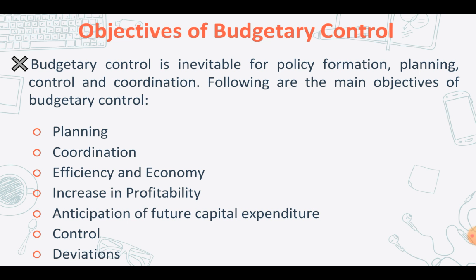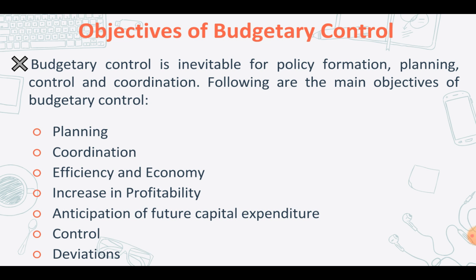And then the next point, it helps to increase profitability because costs are going to be controlled and reduced with the help of the budgets. Therefore, we are able to earn more profits, and as a result, it will increase profitability. And the next point, anticipation of future capital expenditure. Estimated increase in sales will necessitate higher production capacity, providing advance warning for a possible capital expenditure in the near future.